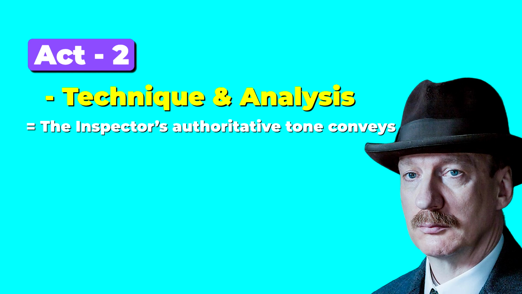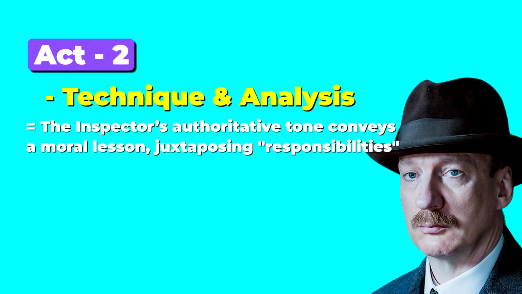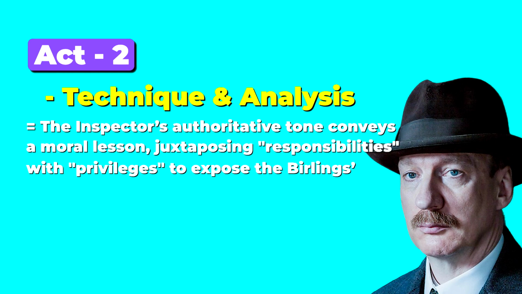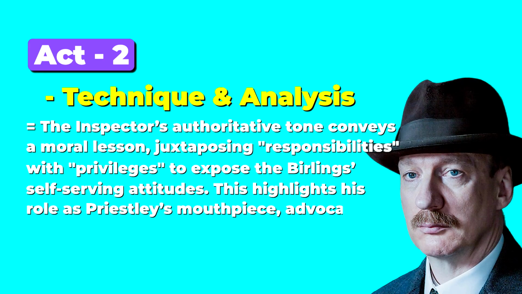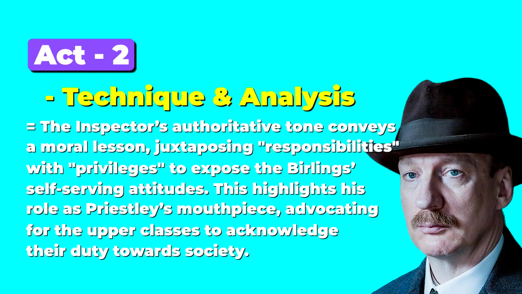The inspector's authoritative tone conveys a moral lesson, juxtaposing responsibilities with privileges to expose the Birlings' self-serving attitudes. This highlights his role as Priestley's mouthpiece, advocating for the upper classes to acknowledge their duty towards society. So the juxtaposition actually highlights the difference between socialists and capitalists. Socialists are inherently more responsible, whereas capitalists are more inherently focused on privileges and absolving, so freeing themselves from responsibility. And what Priestley is doing through the inspector here is advocating the idea of duty and responsibility.